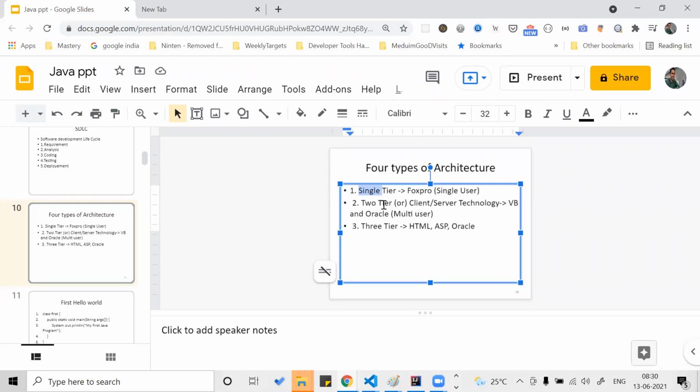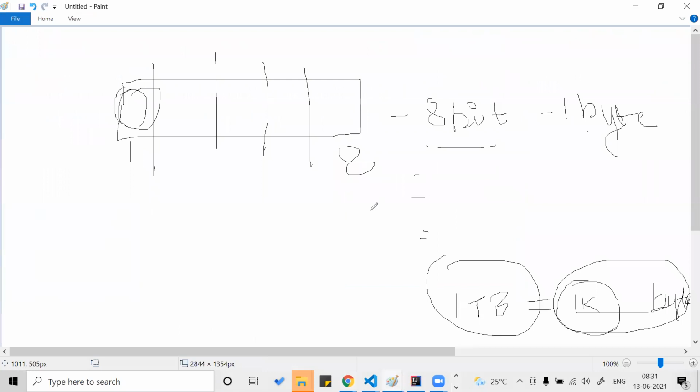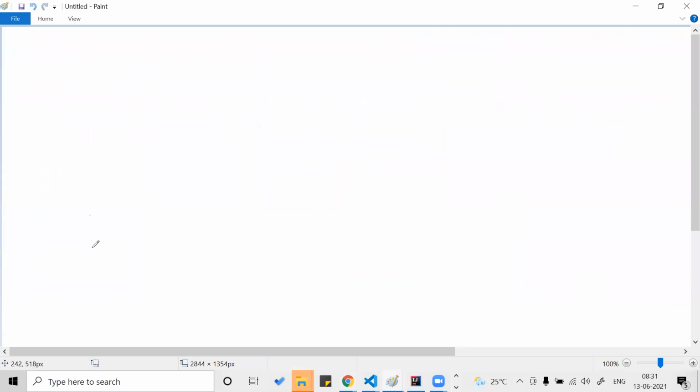Two tier, you have a server and the client. You can use a browser, or your Java code is actually running in the background to connect to the server. You always don't need a browser. Just like you have Zoom, right? What is the architecture of this Zoom? This Zoom is actually installed in your laptop or desktop, and I have installed it, Guna has installed it, Madhu has installed it.